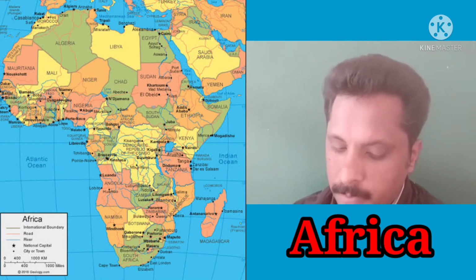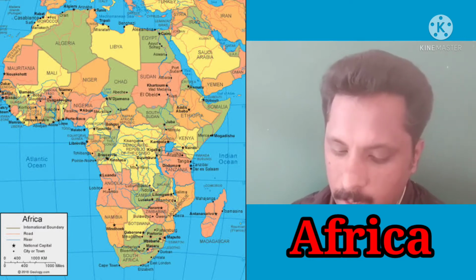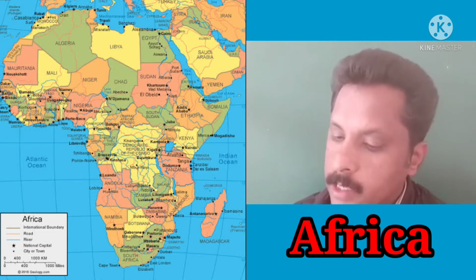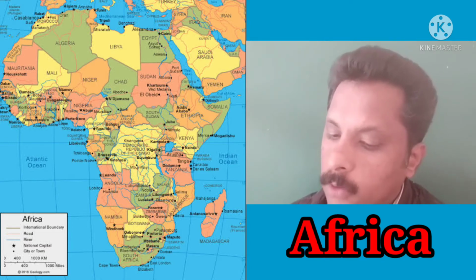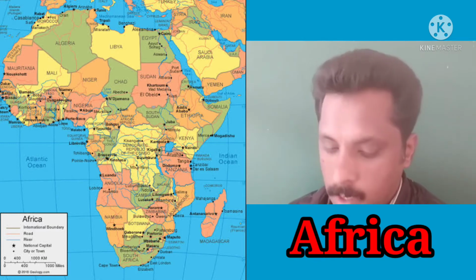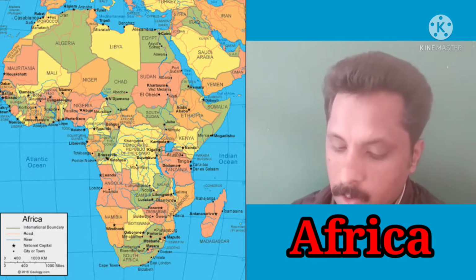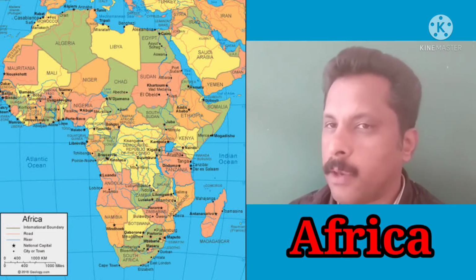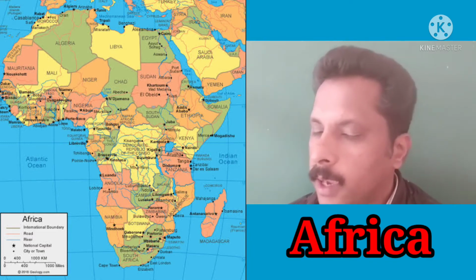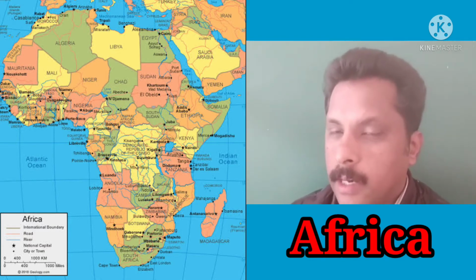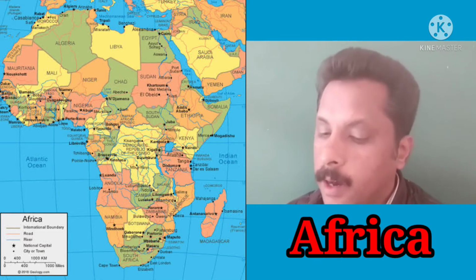The larger part of Africa is intertropical Africa, which lies south of the Sahara Desert and is called Africa south of the Sahara or Sub-Saharan Africa. It is the large part of the continent of Africa located between the Tropic of Cancer and the Tropic of Capricorn, on the southern side of the Sahara Desert.